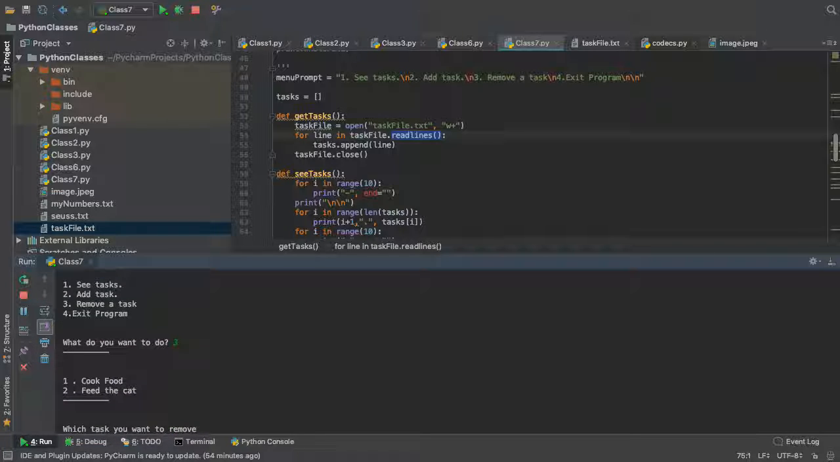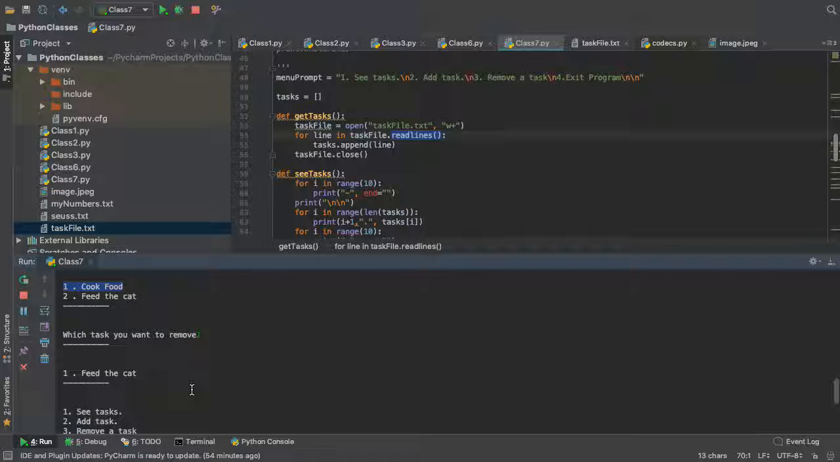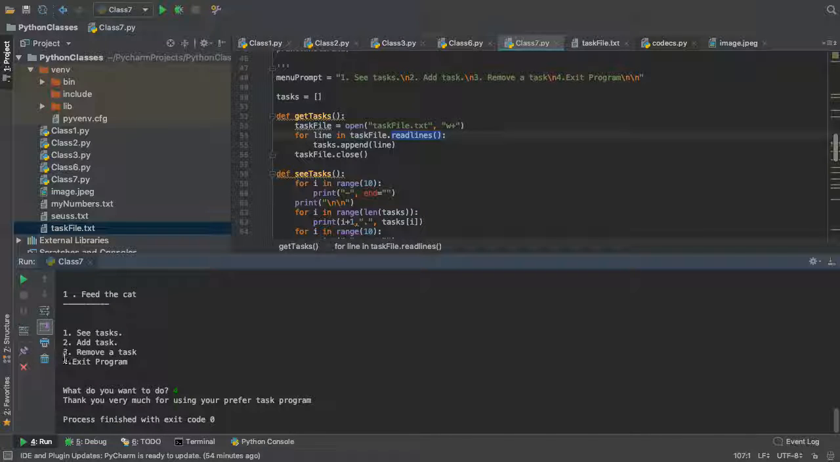And then let's see if we can remove. So which task you want to remove? I want to remove number 1, right? And then I want to see tasks. There's only feed the cat now. You see the cook food, that was number 1. We'll remove it, so feed the cat now is the number 1 task to do, right? And then let's see what happens if we just exit the program, right? And then the program finished, says process finished.